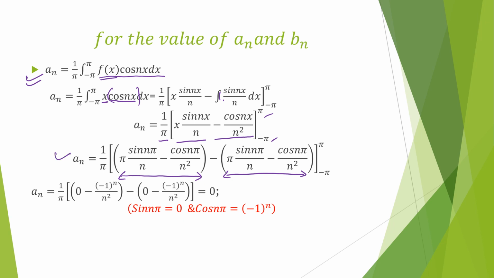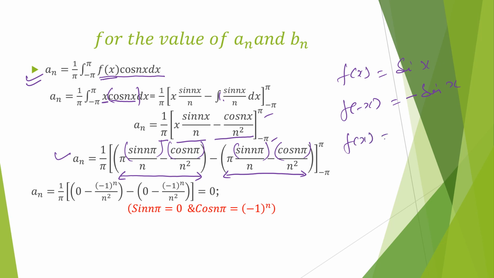So a_n is equal to 1 by pi, substituting the upper limit: sin n pi, minus cos n pi. I think you all have studied that f(x) can be an odd function or an even function. If f(x) is equal to sin x, then f of minus x will be equal to minus of sin x.